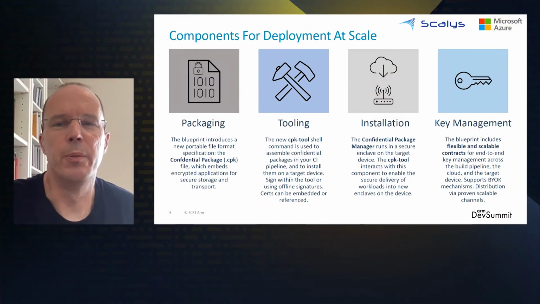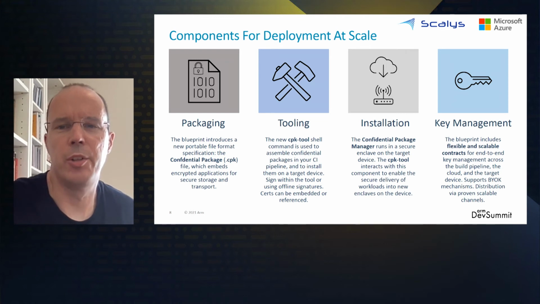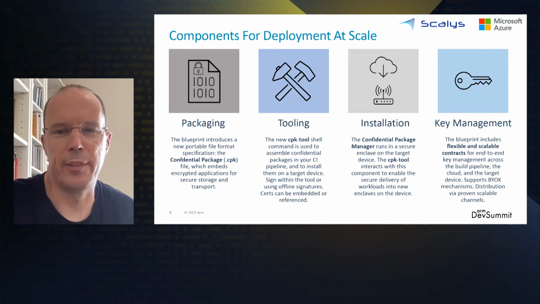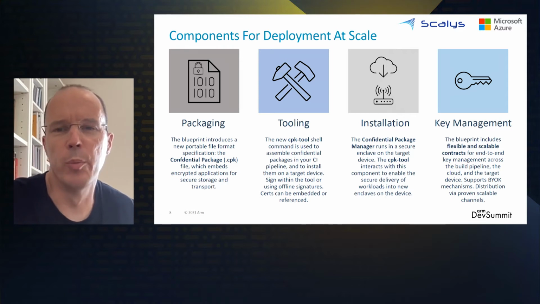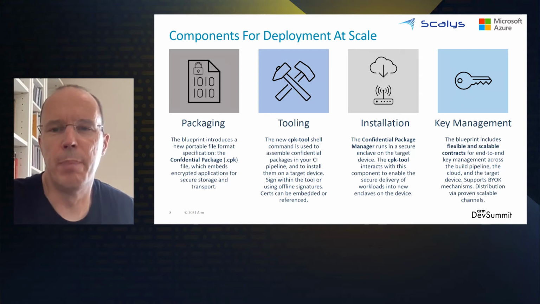Thank you, Evert. So that is the Scalys TrustBox Edge 201. So let's now have a look at the additional components of the overall solution for confidential computing at the edge. So to kick off then, first of all, we have these new things that we call confidential packages. This is a binary file format, and it will have an open and portable specification. This is going to give us a convenient way to bundle our confidential applications for secure storage and transport.